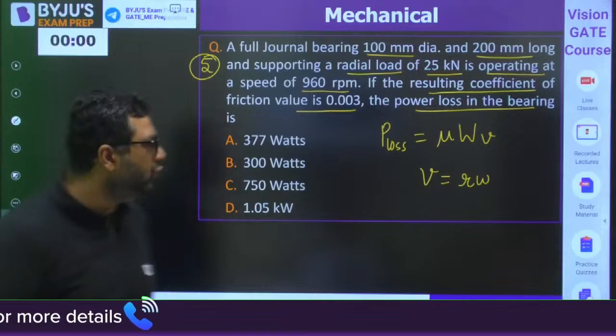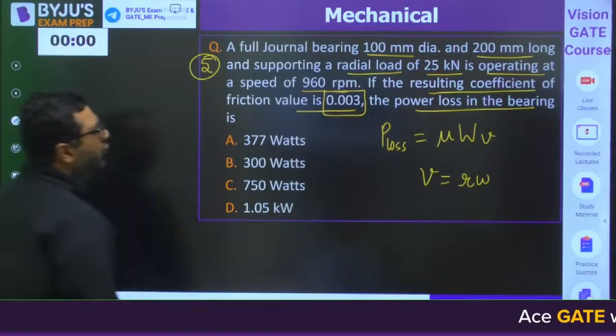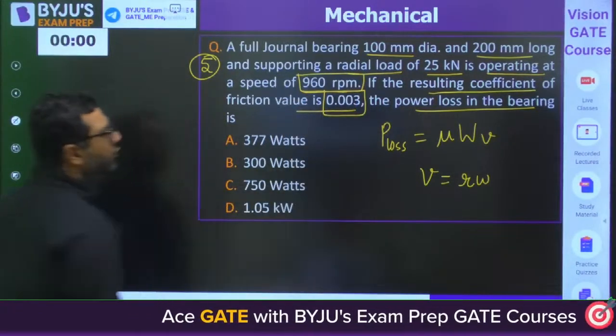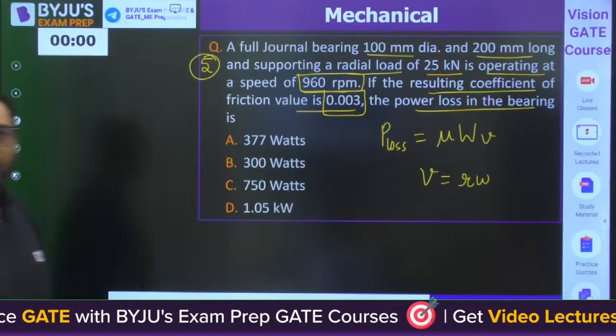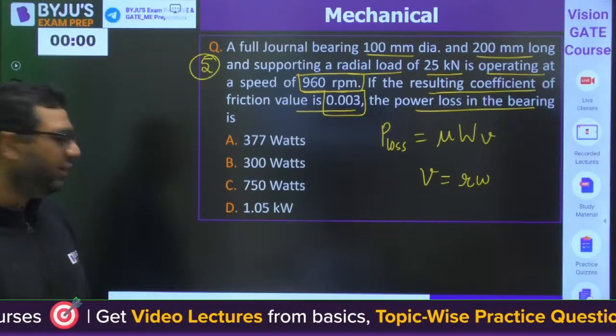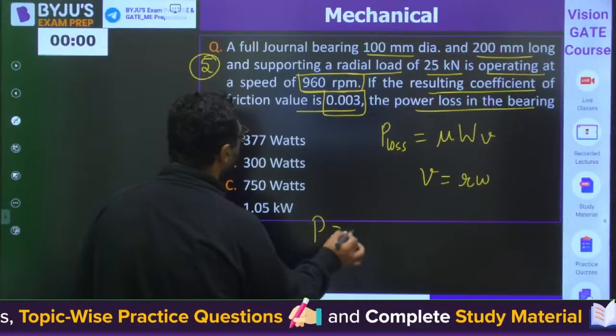Mu, W, V. Mu value is directly given to you. W value is directly given to you, 25 kilonewton. Okay. So Papa Ka Ghoda is saying the answer will be D, 1.05 kilowatt. So when you will be finding out the power loss, it will be